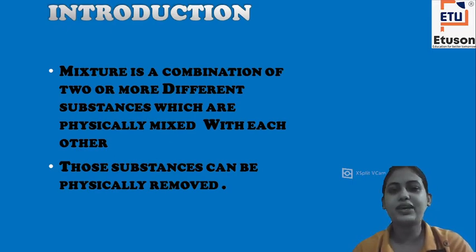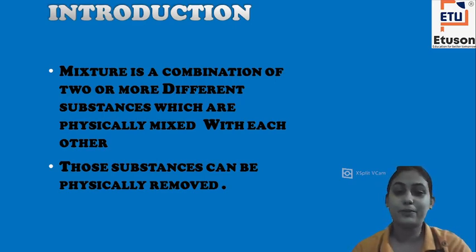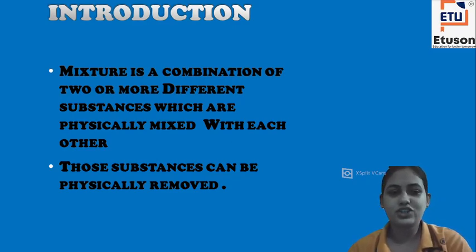So when we compare sugar crystals and sand, we can say that sugar crystal is made up of only one kind of material, and sand is made up of different kinds of substances. So this is called a mixture. And all those substances which are present in the mixture can be physically removed, that is, we can remove them by adopting a process. All these processes we will be studying further one by one.